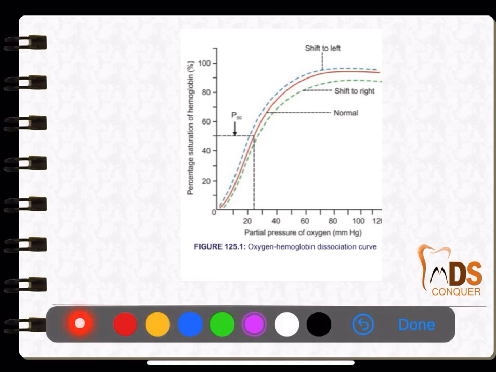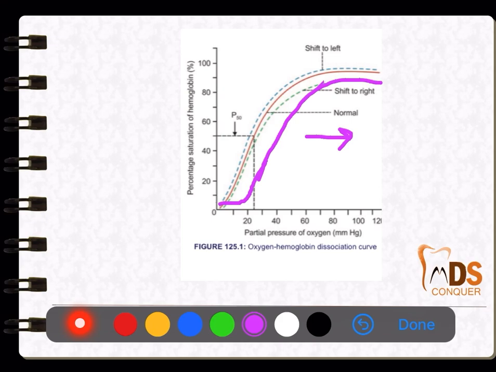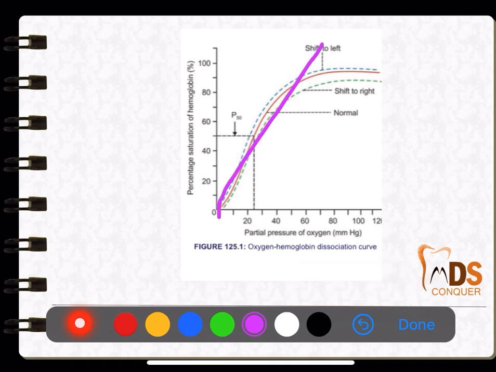Next, quite important is the oxygen hemoglobin dissociation curve, wherein you need to have a good idea of the Bohr effect and the Haldane effect. So, the oxygen dissociation curve is a sigmoid shape. So, if there is hypoxia, okay, this will slightly shift to the right. Okay, so if there is more carbon dioxide and if there is hypoxia, it shifts to the right. So, that is explained by the Bohr effect, and the Haldane effect will be like a straight line like this. Okay, so the differences are quite important, and everything related to the oxygen hemoglobin dissociation curve and the Haldane effect.